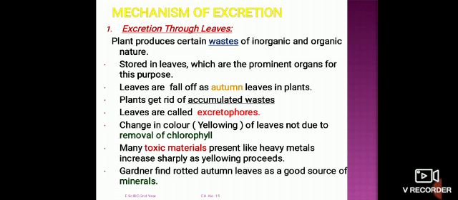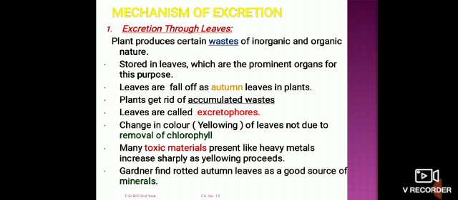First of all, we will study excretion through leaves. Plants produce certain wastes, inorganic and organic in nature. These waste substances are stored in the leaves, which are the prominent organ of the plant.